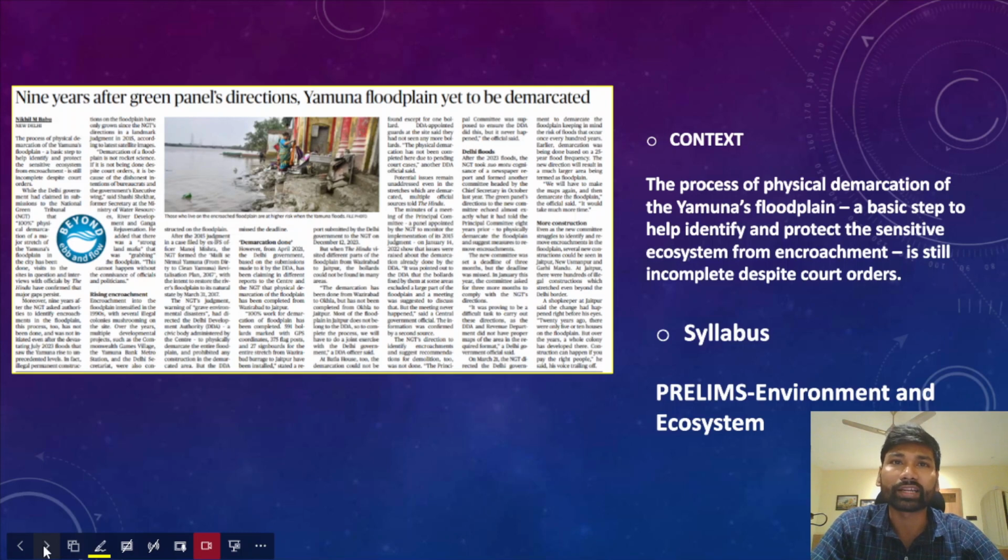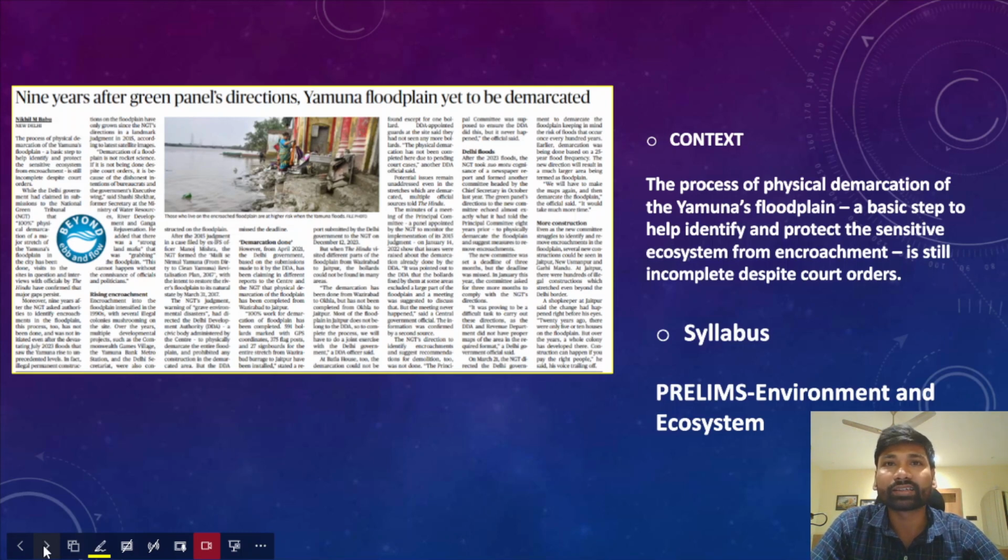We all know that the Yamuna river is a tributary of river Ganga which passes through Delhi, the Union Territory of Delhi. The Yamuna river floodplain is encroached upon and the floodplains are increasingly concretized. Because of that, it has several negative consequences. For example, every year during the rainy season, flooding was the most challenging and most pressing issue.